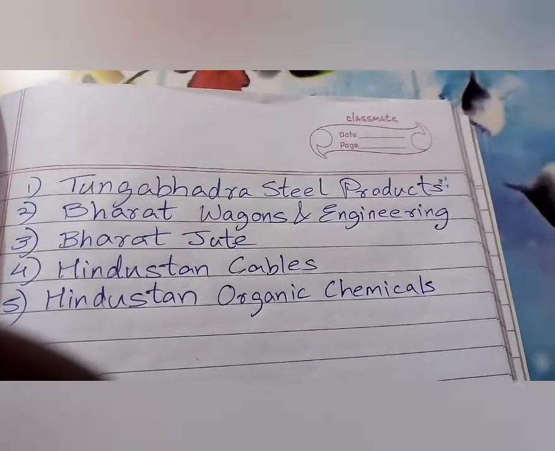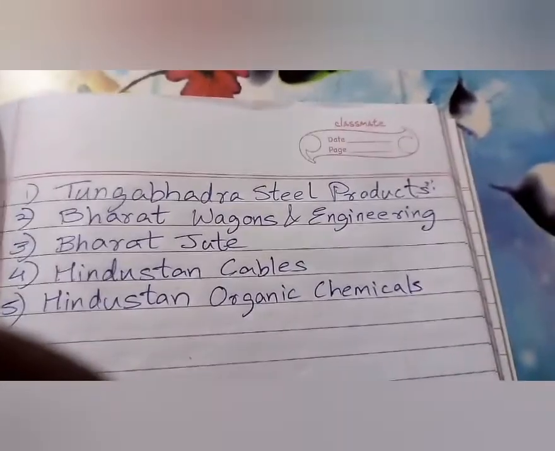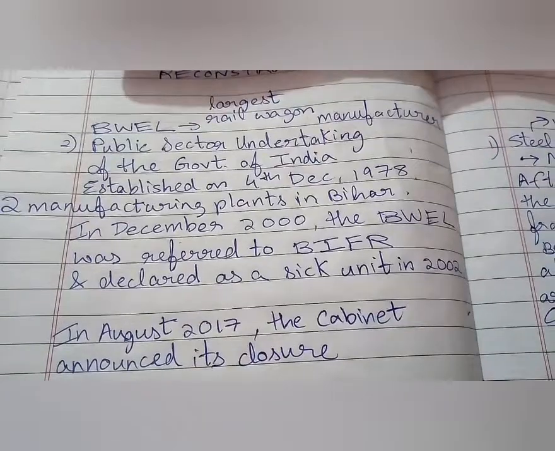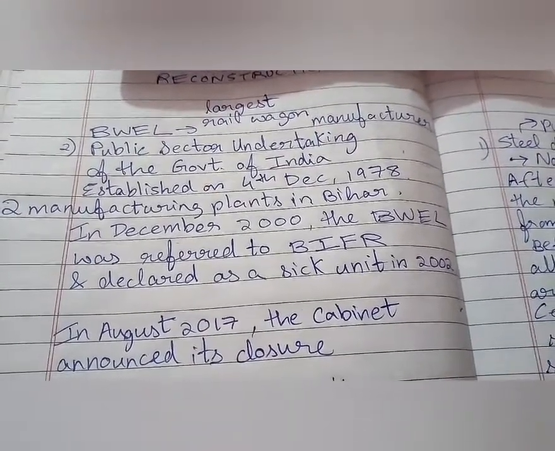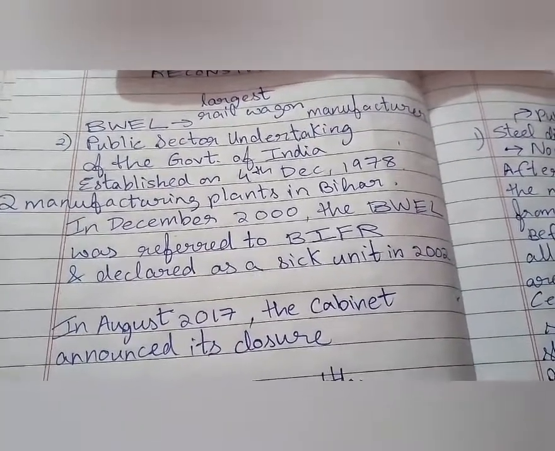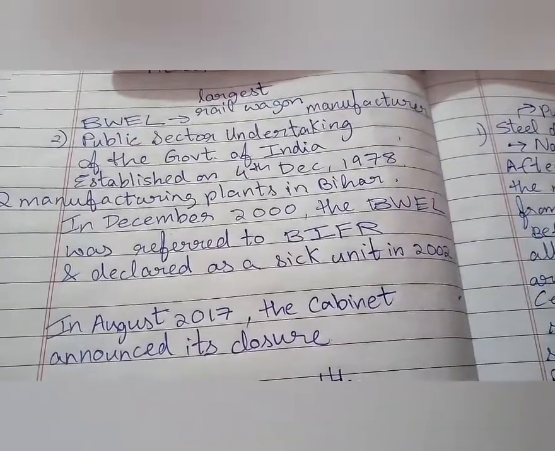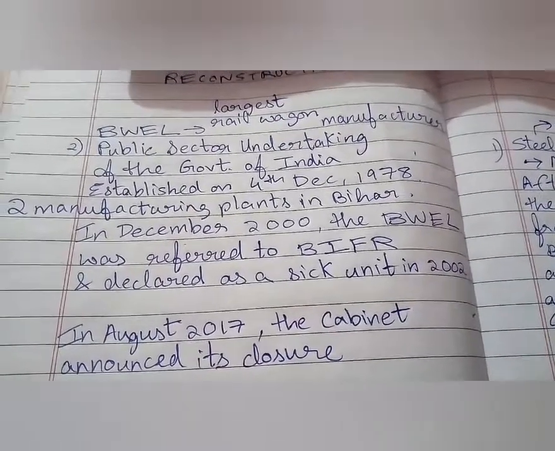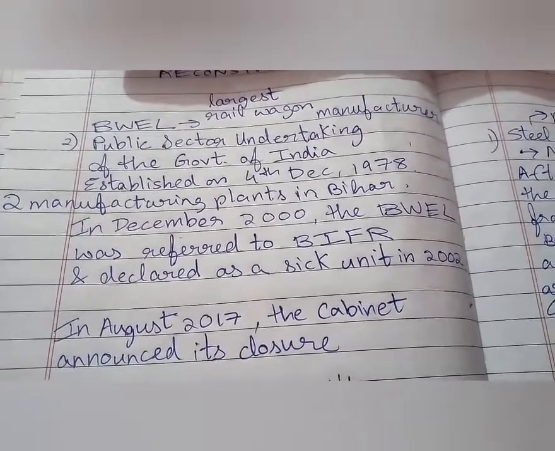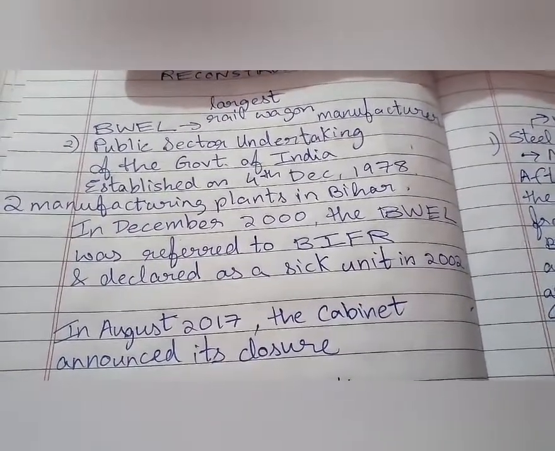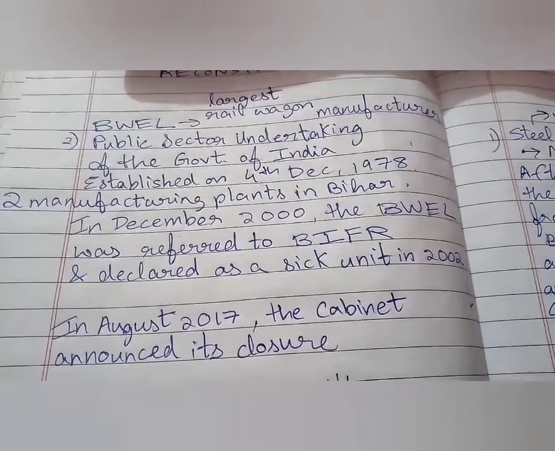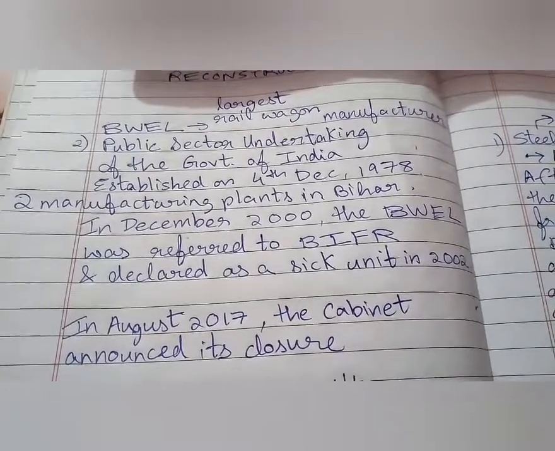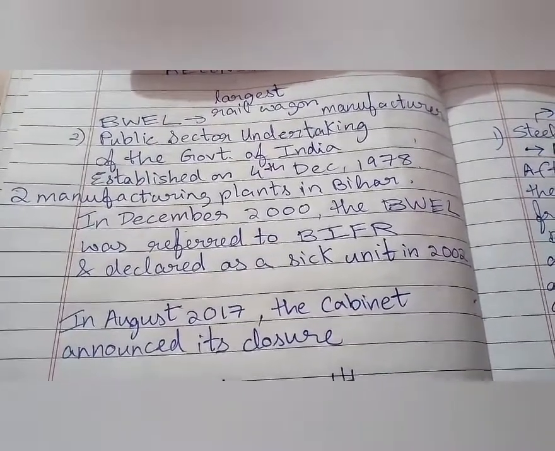The next in line that we'll look into is Bharat Wagons and Engineering, and nothing after that. These two are enough to look into two sick companies. Now, the Bharat Wagons and Engineering Limited was once upon a time the largest rail wagon manufacturer. It manufactured rail wagons for the railways. It was a public sector undertaking of the Government of India, not a private company, a public sector undertaking. It was established on 4th December 1978. Now, this one was also quite old. The earlier one we discussed was established in 1960 and this was established in 1978.